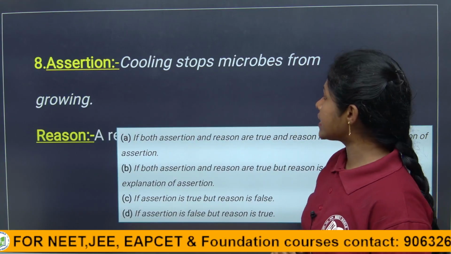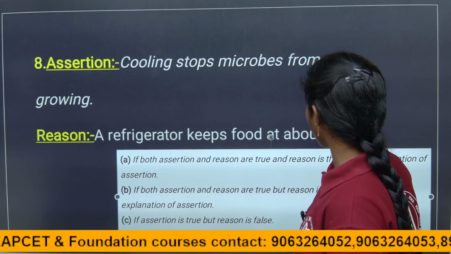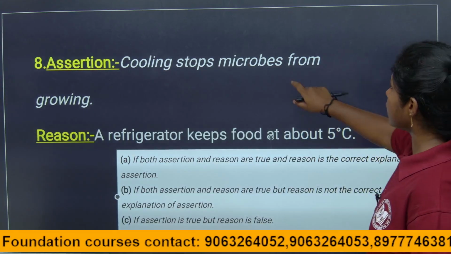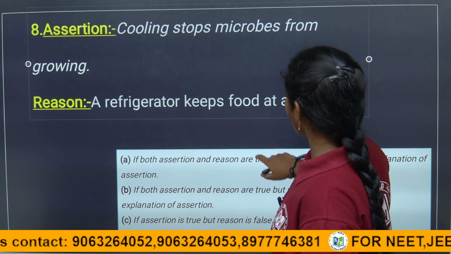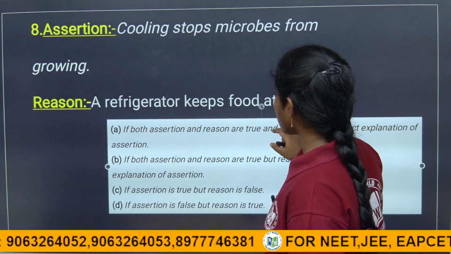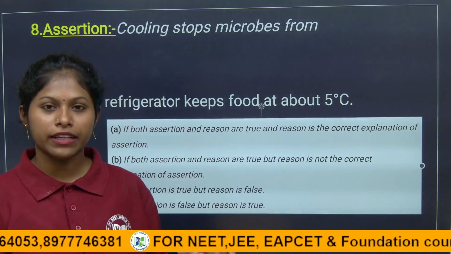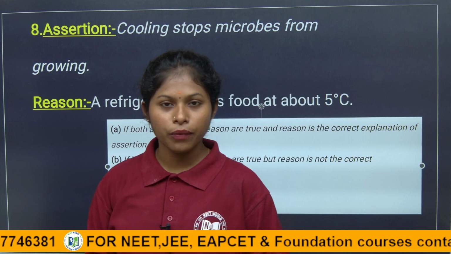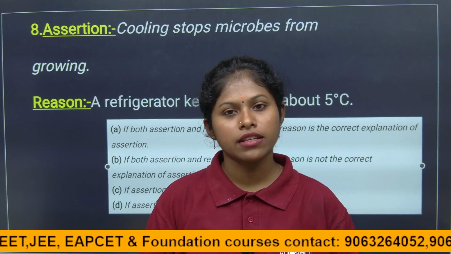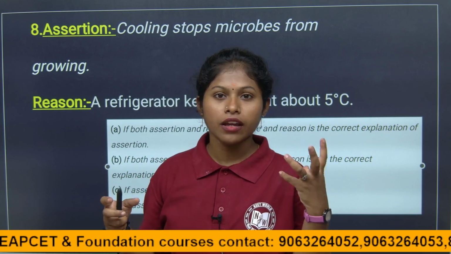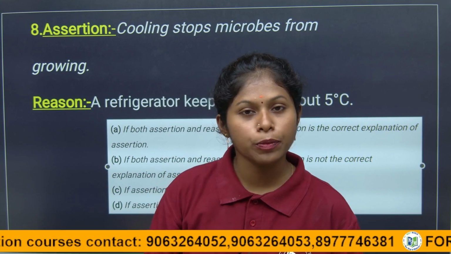So here the next question: cooling stops microbes from growing. They are saying cooling stops microbes from growing. So if you don't want to spoil the food, what does your mother do at the end of the night, children? If any food items are left, she will keep them in the refrigerator. Why does your mother not keep them outside of the refrigerator? Because it definitely spoils. The microorganisms produce toxins, right children, that lead to poison, and that food is not suitable to eat, right?